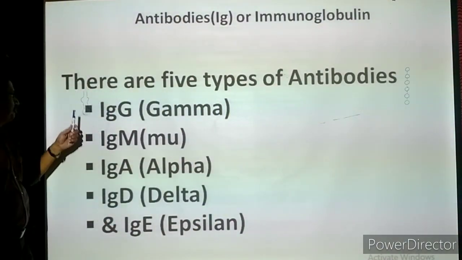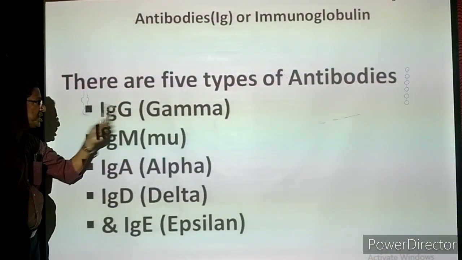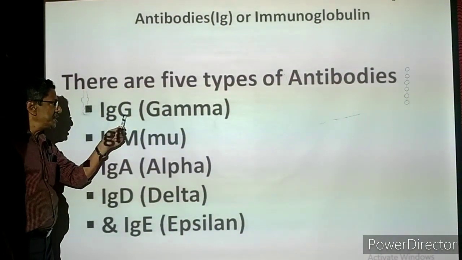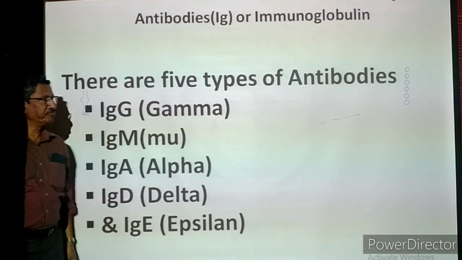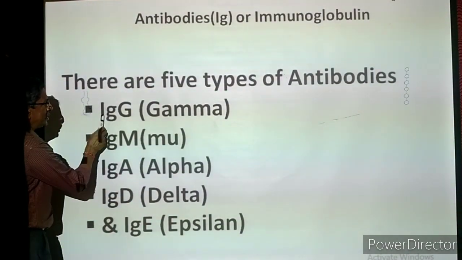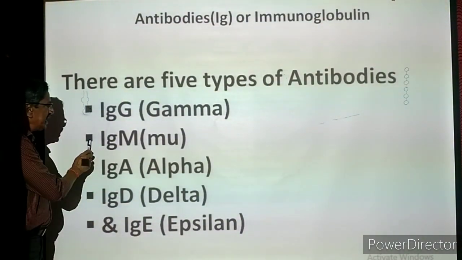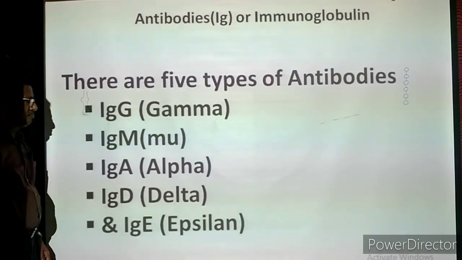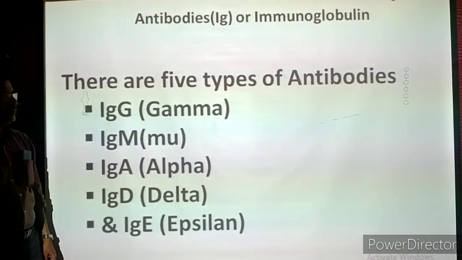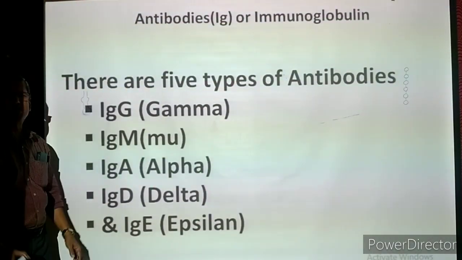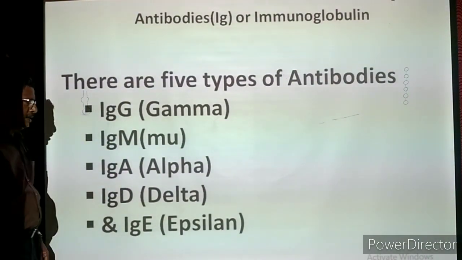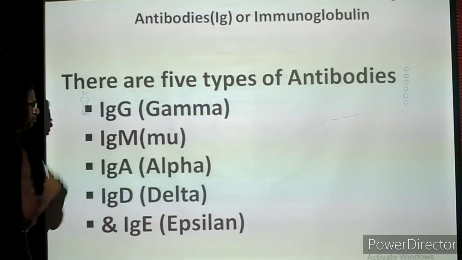What are they? The first one is IgG. Ig is immunoglobulin, and in that one variety is called G. The G stands for gamma, so it is the gamma immunoglobulin. The second type is IgM. M stands for mu, micron. We are also calling it micron. Micron means a very, very small molecule. So it is the micron immunoglobulin or mu immunoglobulin.